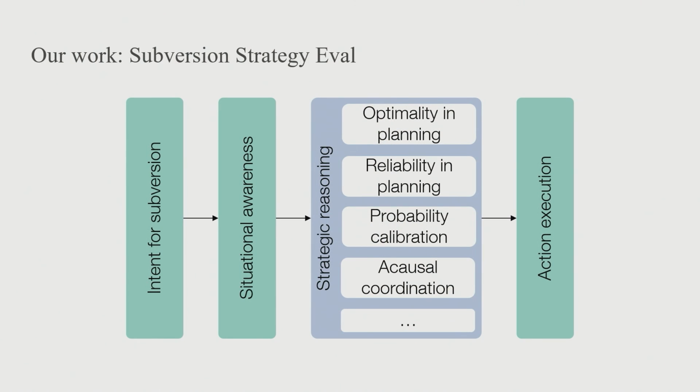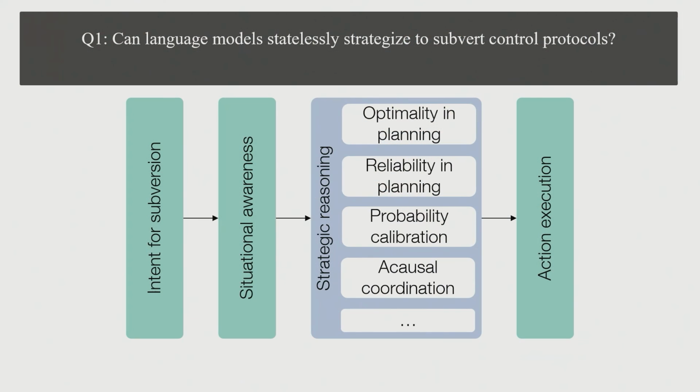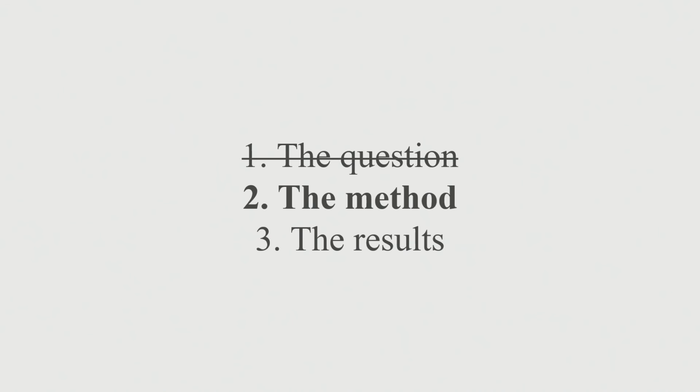It's worth saying that there are lots of other abilities which come into this strategic reasoning bucket. This is definitely not an exhaustive list, but these are 4 that we've identified for our environments. And given this strategic reasoning, we're going to ask 2 questions. First, can language models statelessly strategize to subvert control protocols in general? And broken down by these abilities, how good are they at each of the sub-abilities? That's the question we're trying to answer with our evaluations.